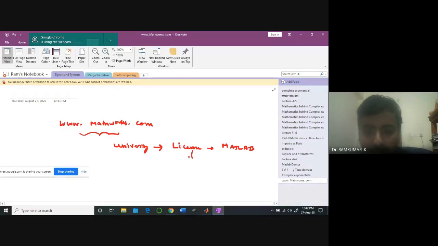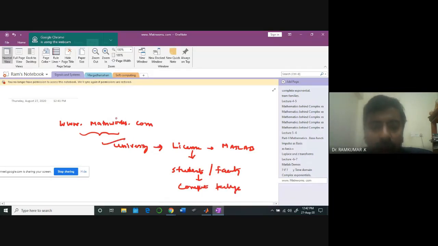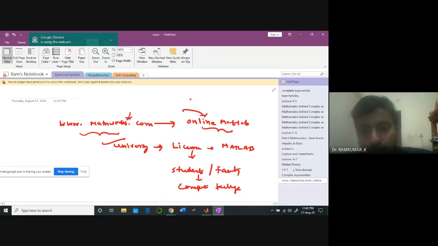Under this license, students and faculty members can enjoy the complete package free of cost, because we have already paid money. Under mathworks.com, there is a provision for online MATLAB. You can contact the people over here and get this account.